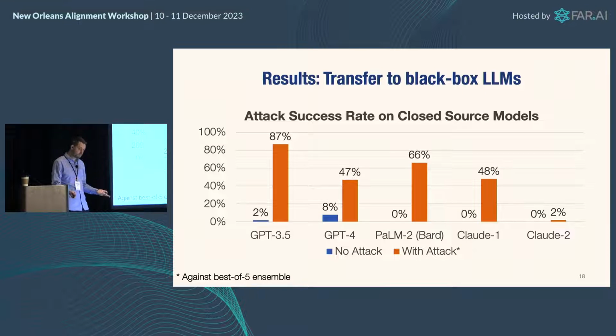But as I said, what's very surprising is the rate to which these, in fact, with no adaptation, transfer to black box models. I think there is something going on with Claude 2, and they backported it now to Claude 1. So Claude 1 is actually much more robust than it was when they did this. We can still re-break it with a little bit of manual engineering, so that doesn't give me a huge confidence in it, because again, optimization should be strictly better than manual engineering, so we're just not quite optimizing well enough. But we can talk about that offline or in the office hours if people want.